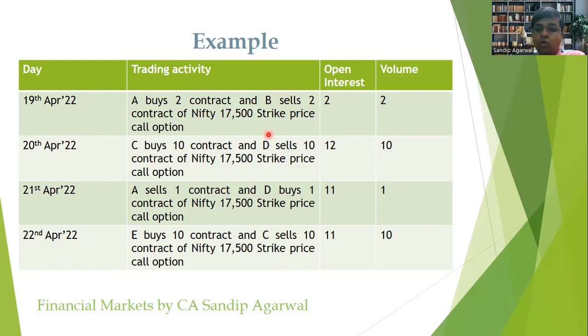So the person who has bought the 17,500 strike price call option has paid only 2,500 rupees. Whereas the person who has sold this contract, even though he has received only 2,500 rupees as the premium, the margin kept by that person with the broker would be around 1,50,000 rupees. So who is paying more money?